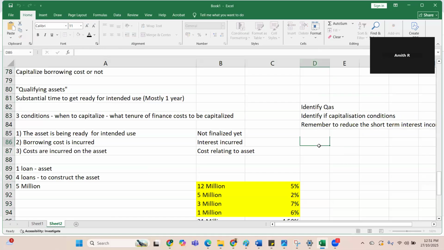And of course, if there are too many loans and one asset, find the weighted average interest of those loans.